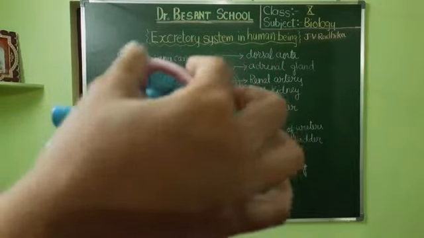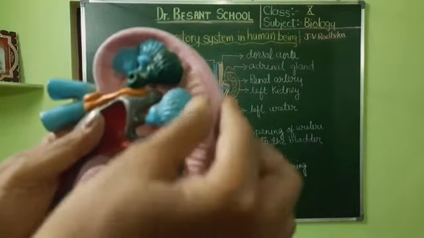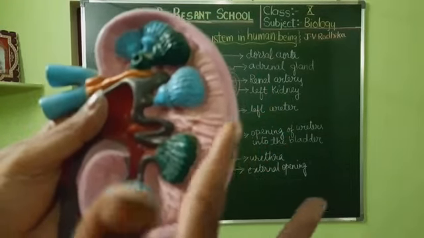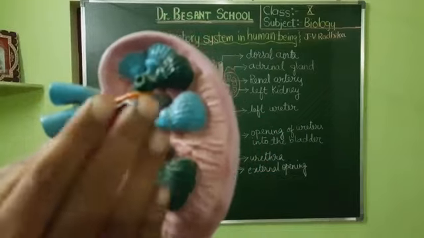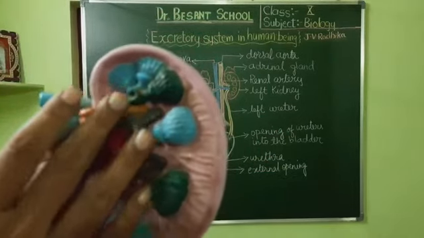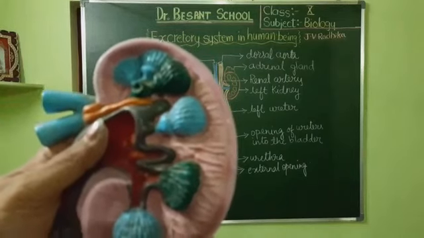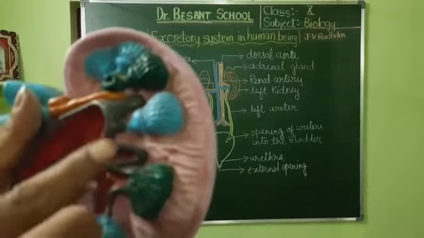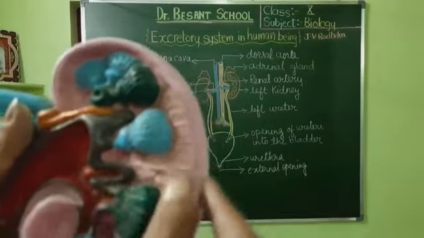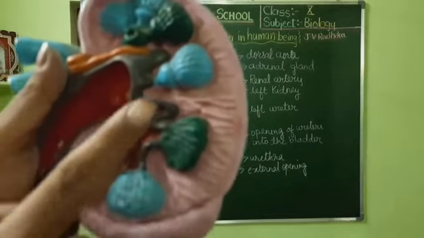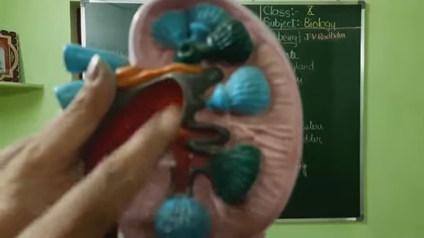The outer part of the kidney, the border-like region you all can see, will be called the cortex, that is, the renal cortex. Can you all see? This outer part is called the renal cortex. And this inner part, these blue-green structures, you are seeing, no? That part will be called the renal medulla. Outer cortex and inner medulla. And this region you are seeing, can you all see this region?